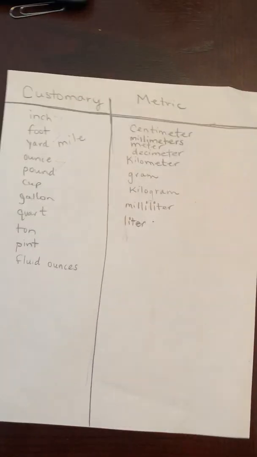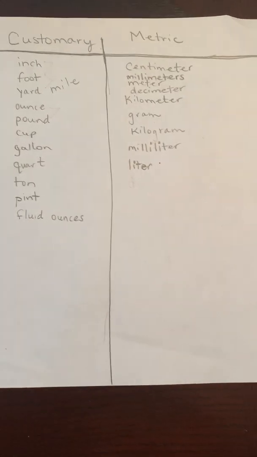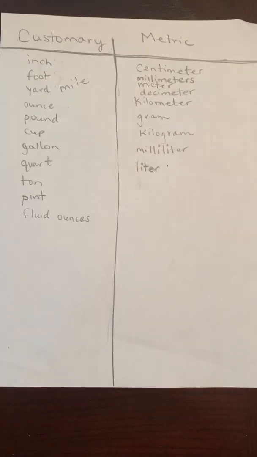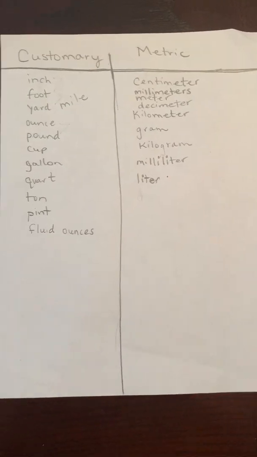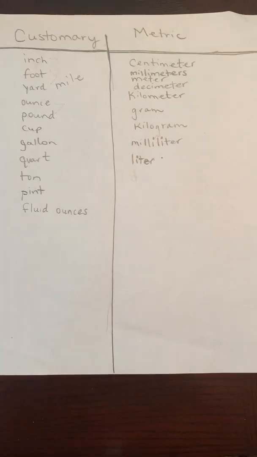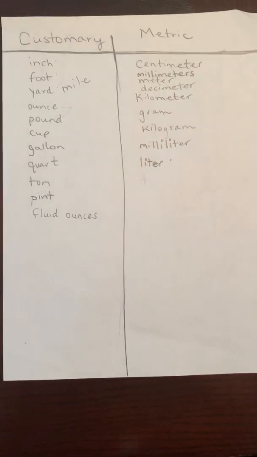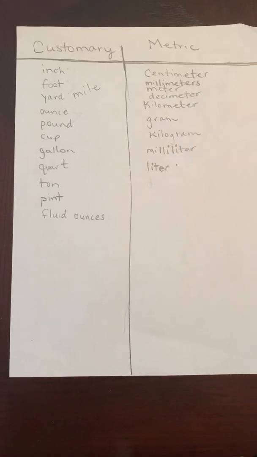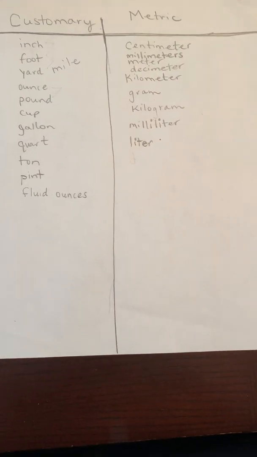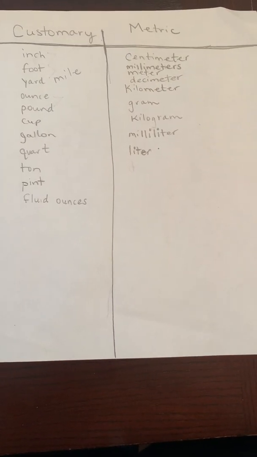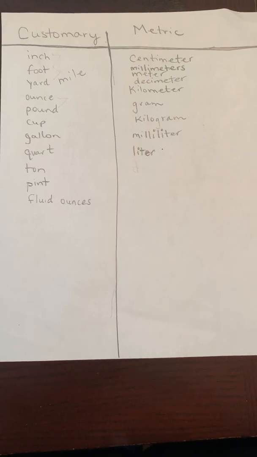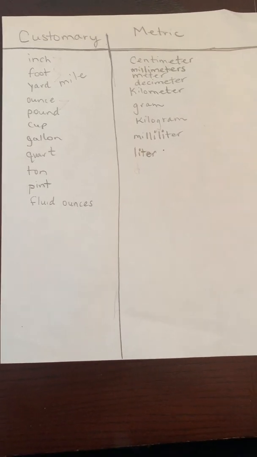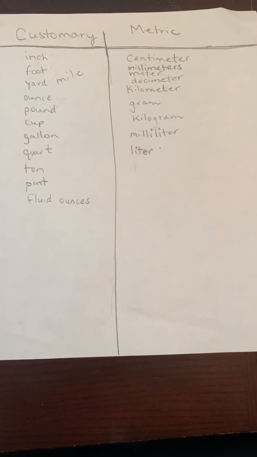So why we have two systems, I'm not sure. I know metric was more common in England and customary developed later. Both are still used. I would say we probably use customary more often if I were guessing, but I'm not 100% sure on that.